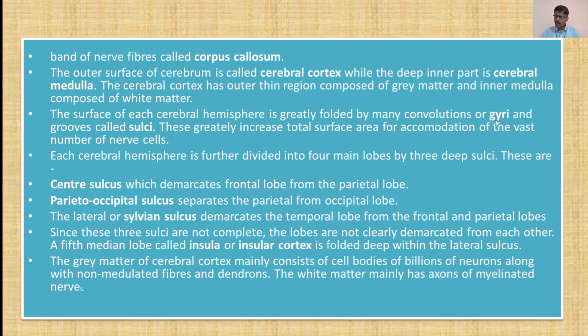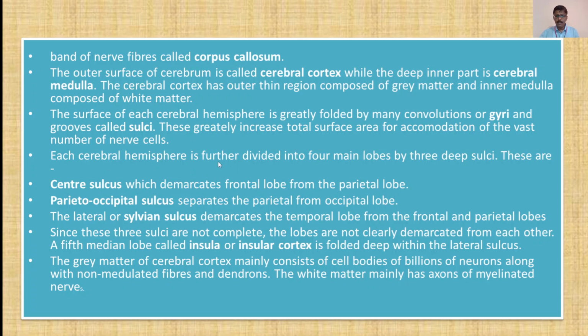So they are collectively called gyri and sulci. These greatly increase the total surface area for accommodation of the vast number of nerve cells. Because of this arrangement, the surface area of the brain is increased and it readily accommodates the vast number of nerve cells. So the number of nerve cells increases.